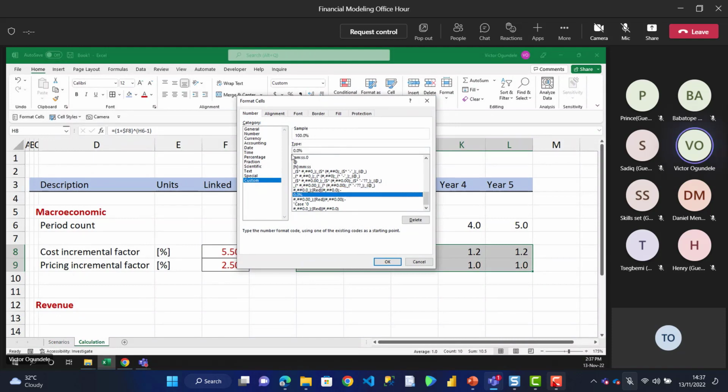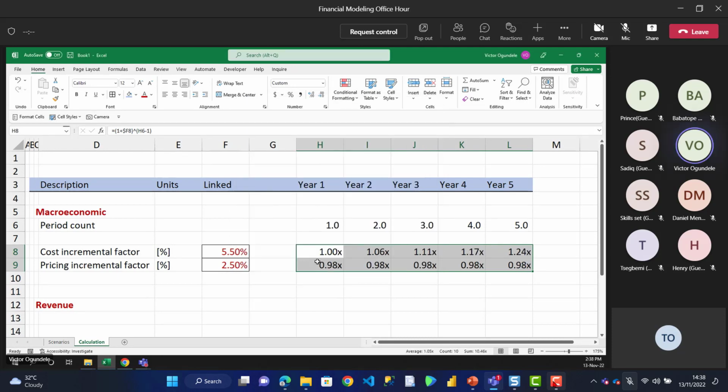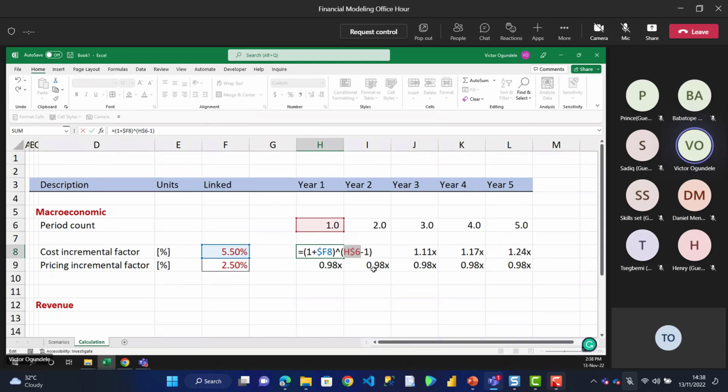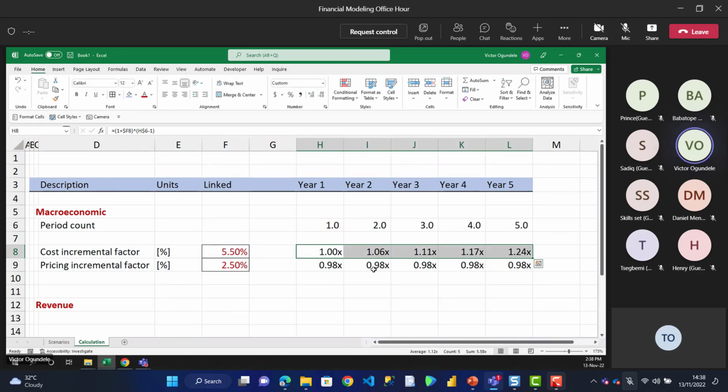I can just put it in our X type, our multiple cell type, like this. So what does this become? Okay, so something is off. Forgot to lock the row. So as a modeler, when you build your model, you should always know what your output is supposed to be. So by the time you make a mistake, you quickly do the adjustment.